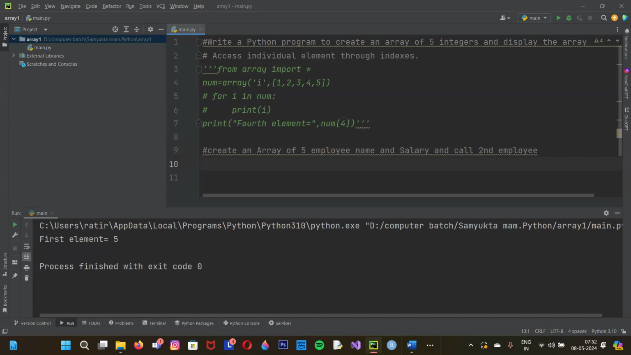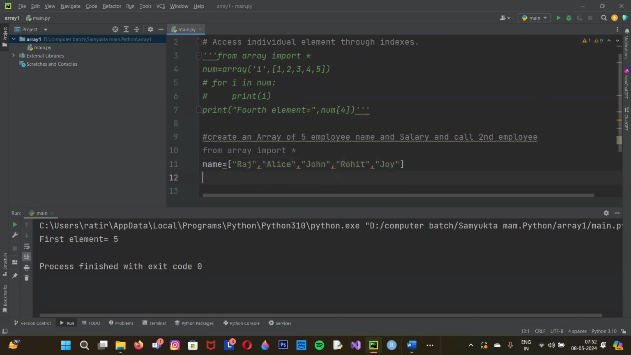So first of all, we will call array: from array import star. After that, we will create the list of names. It is saying 5 employee names, so I'm just mentioning here Raj, Alice, John, Rohit, Joy. I have mentioned here 5 employee names.